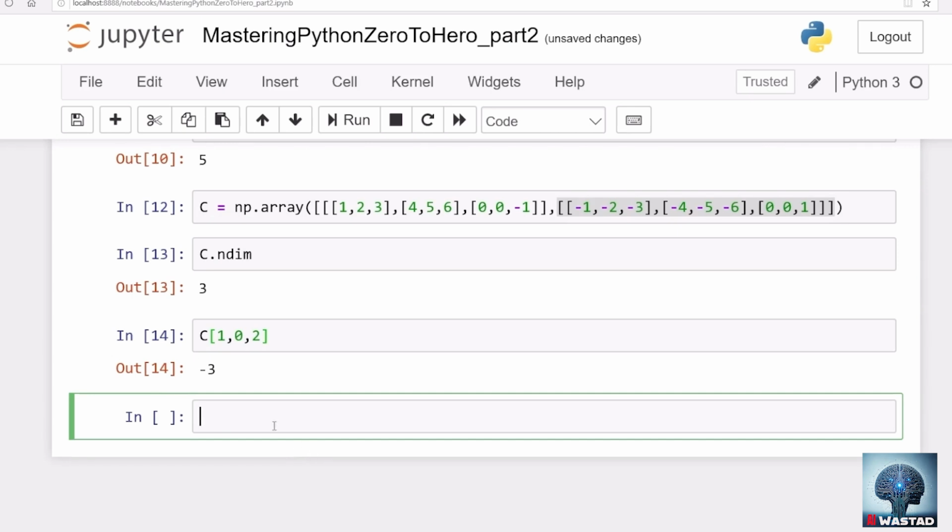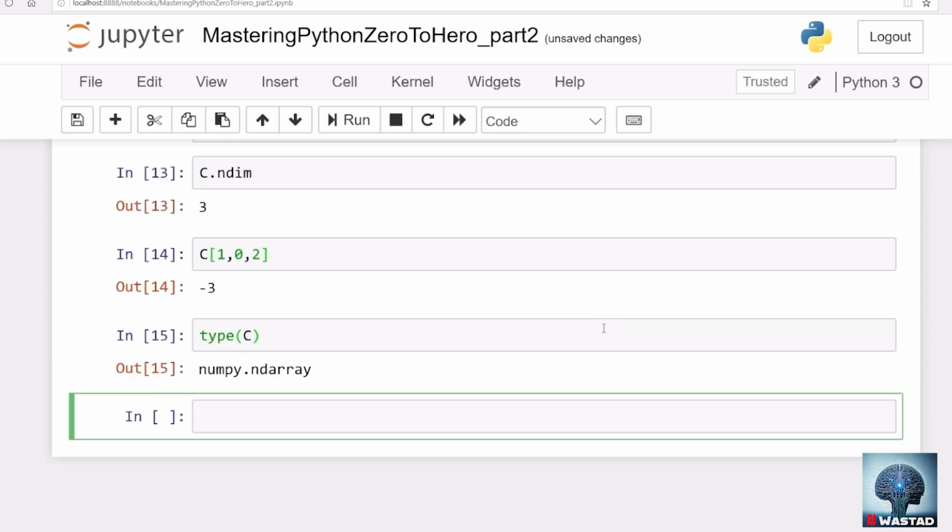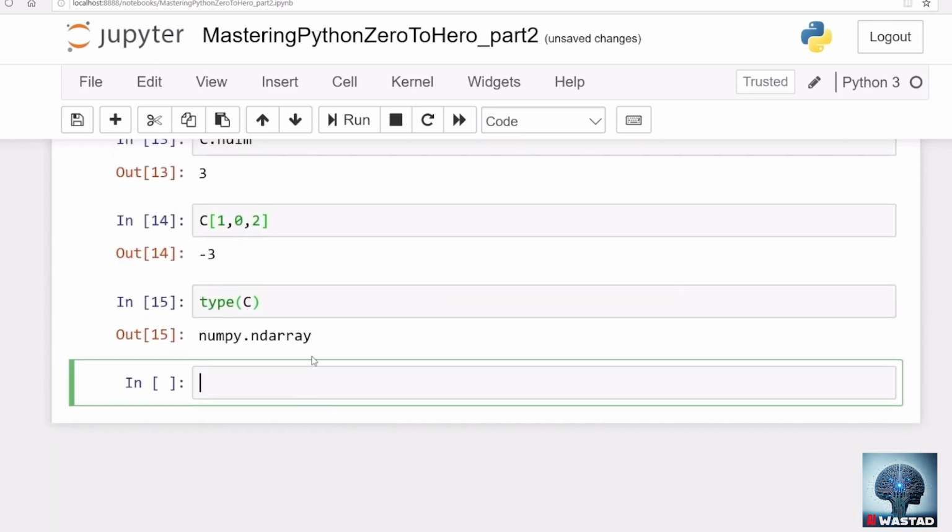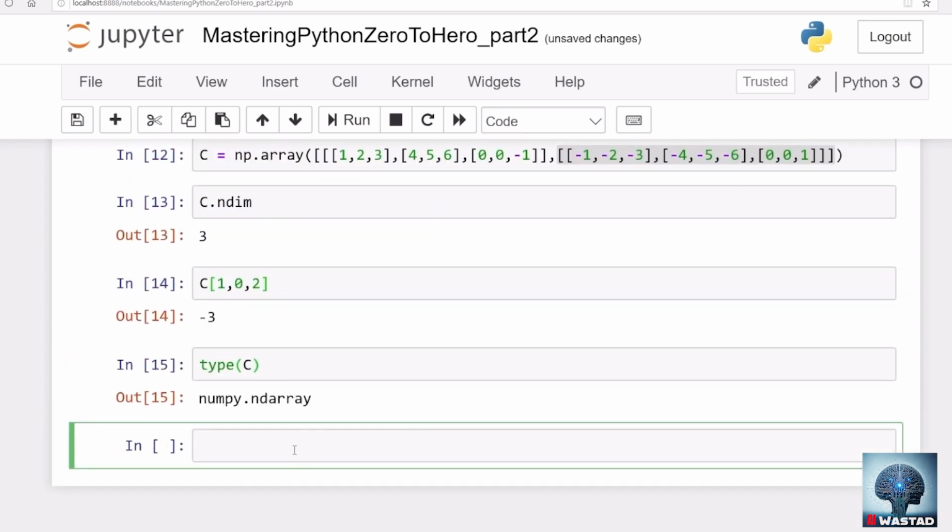Wow. So that is basically how it works, and by the way, you can make a 4-dimensional array. A 4-dimensional array will be an array of 3-dimensional arrays and so on. You can make, for example, n-dimensional arrays. And that's one reason why we call this an ND array, n-dimensional array. Now, the type of C is ndarray. You can add as many dimensions as you want.